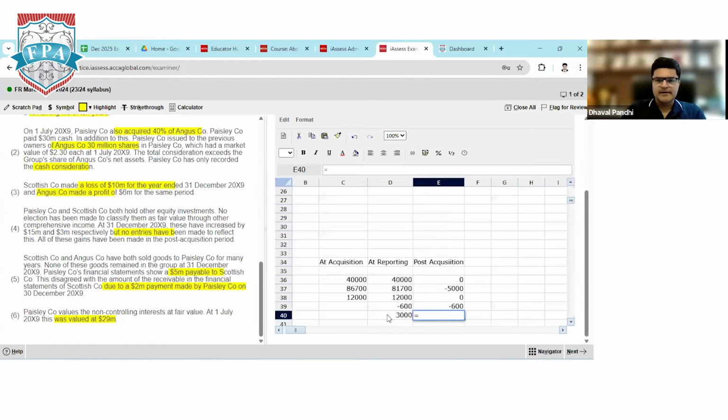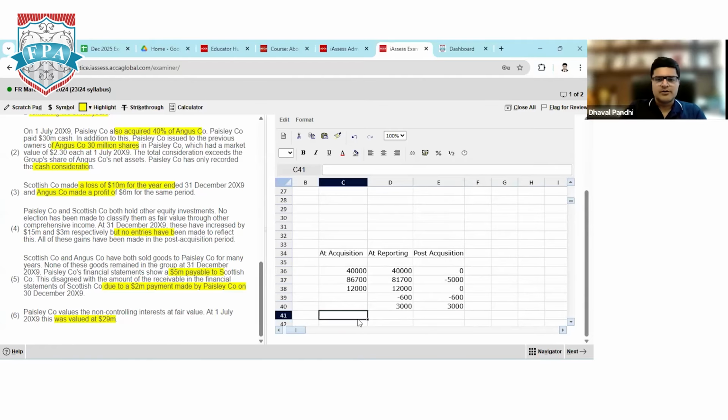Same will come here as well. 3,000 minus 0, which is same as 3,000. So I should make a total now. The net assets on acquisition 1,38,700. This total will... So we got a loss of 2,600 in the post acquisition column.